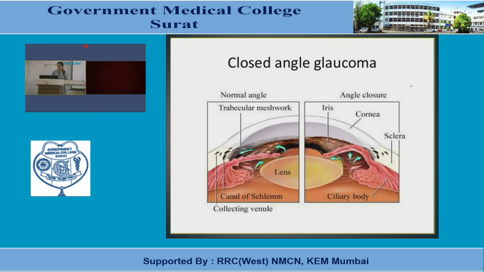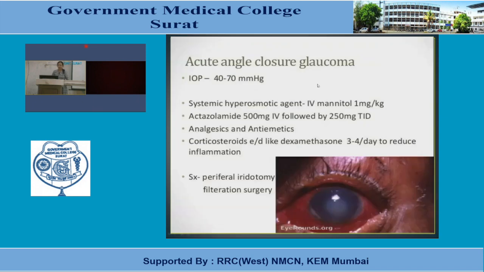For that, you have to be familiar with this type. Okay, acute angle closure glaucoma, intraocular pressure 40 to 70 mm Hg. Line of treatment or management: systemic hyperosmotic agents like IV mannitol, which is an osmotic agent, 1 mg per kg given; acetazolamide, which is a carbonic anhydrase inhibitor, 500 mg IV followed by 250 mg.